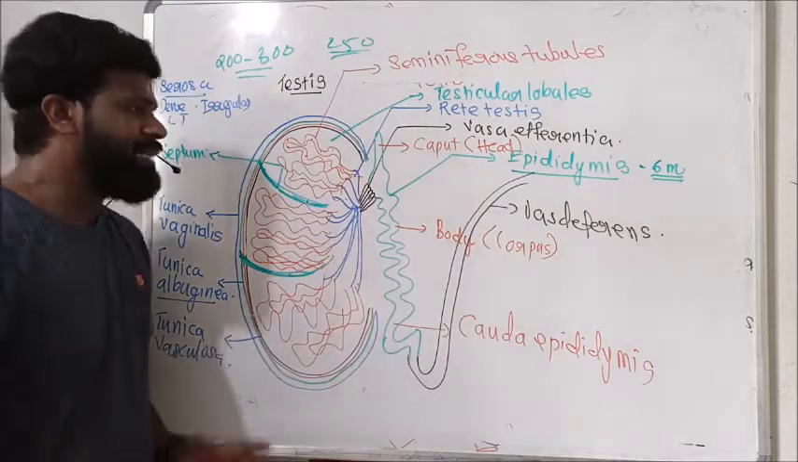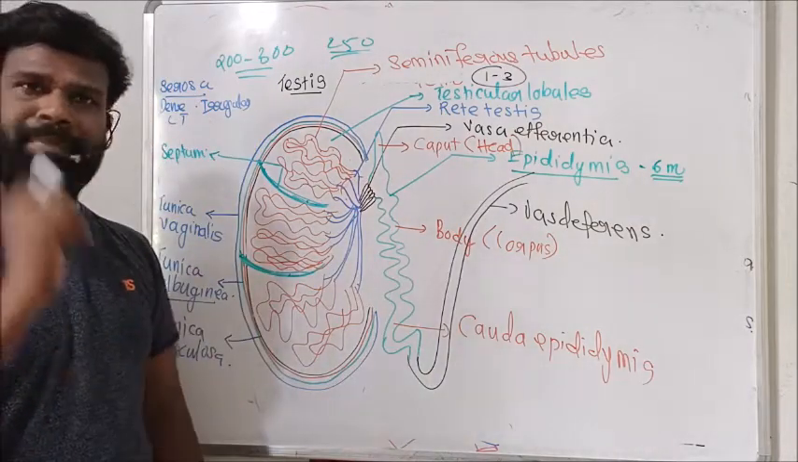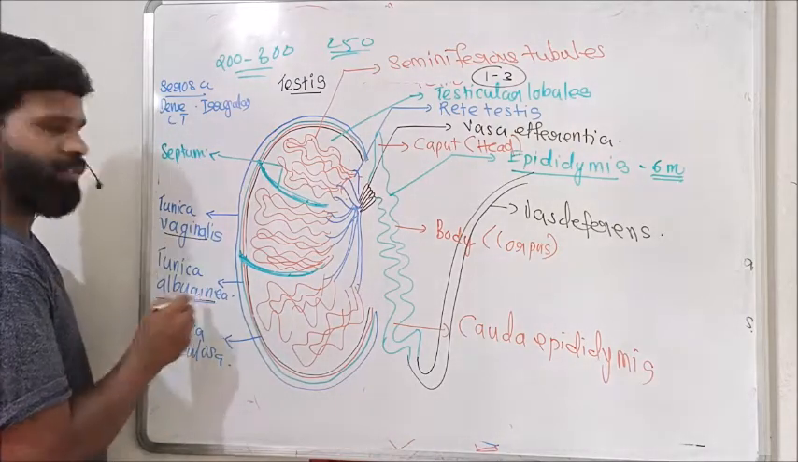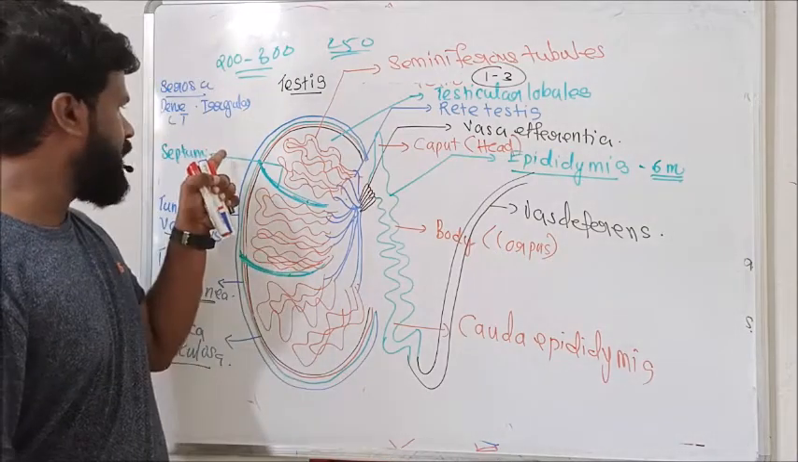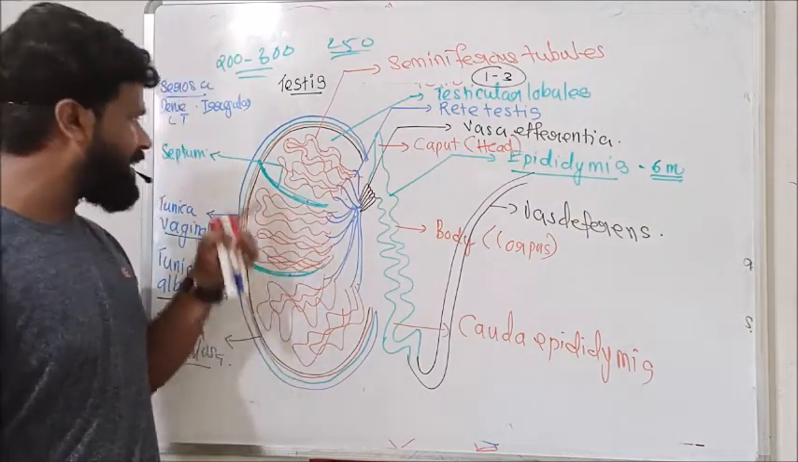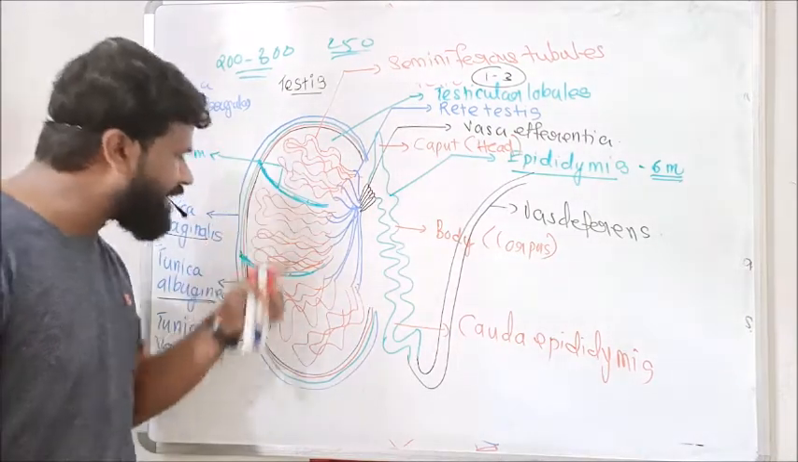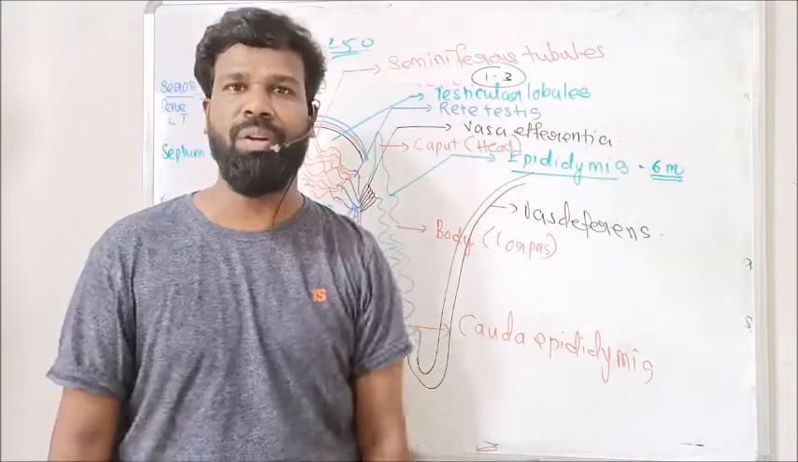So, this is the structure of testis, and each testis is covered by 3 membranes: the outer tunica vaginalis, the second one tunica albuginea, and the inner one tunica vasculosa. The tunica albuginea invaginates into the testis and forms the septum of testis. The septum divides the testis into about 250 lobules called testicular lobules.